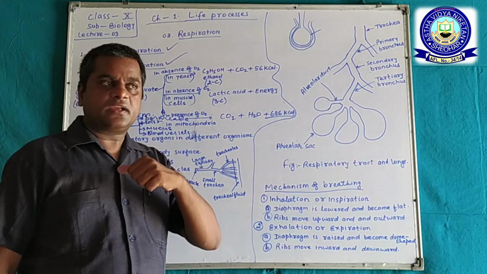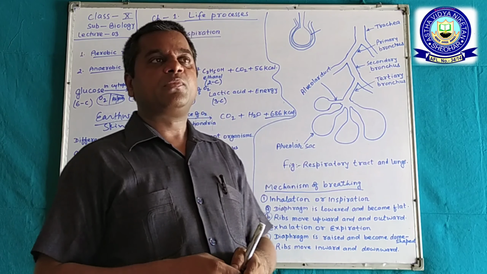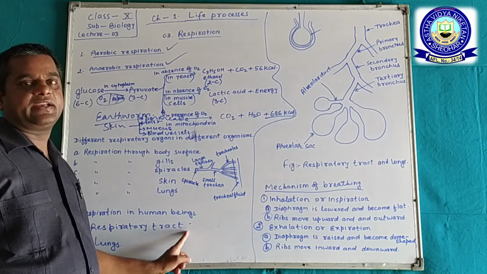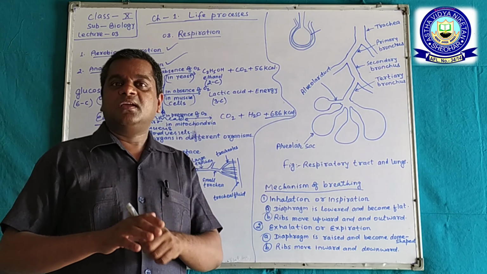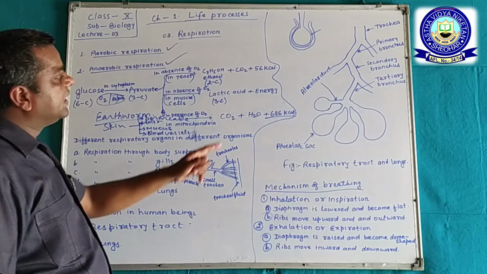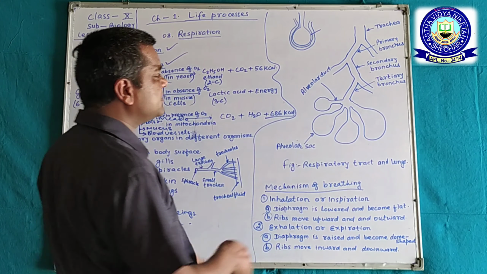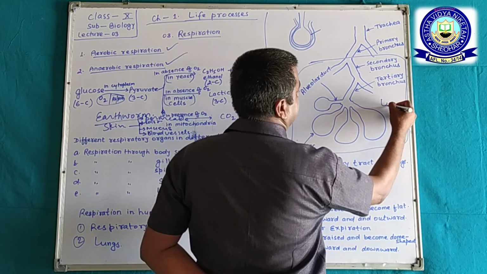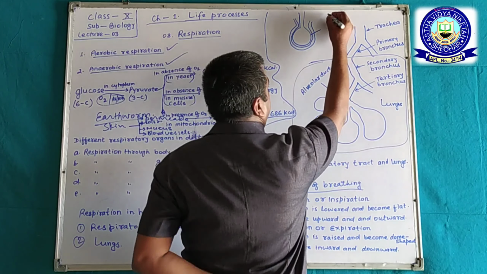When we take in oxygen in large amounts through a passage, that passage is called the respiratory tract, and the air reaches the target site, which is called the lungs. Okay, now see here, there is a trachea, which is part of the lungs, and the respiratory tract, where will it be?